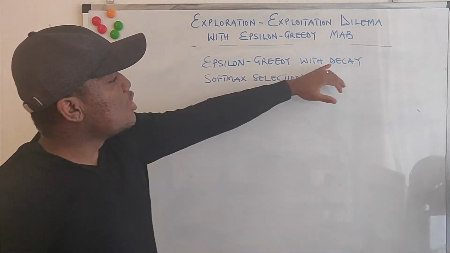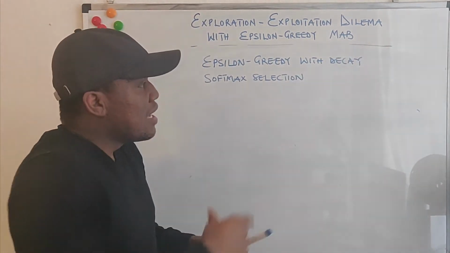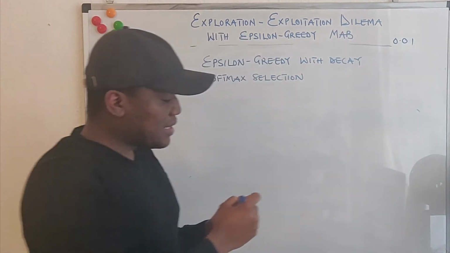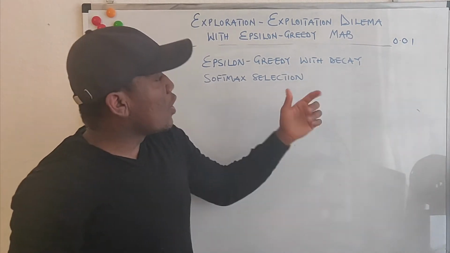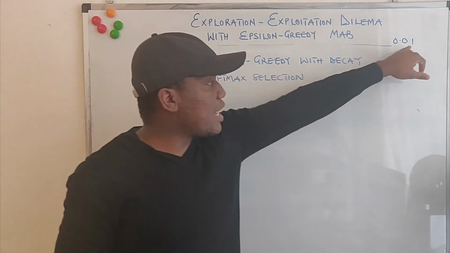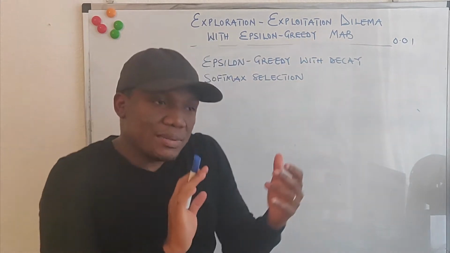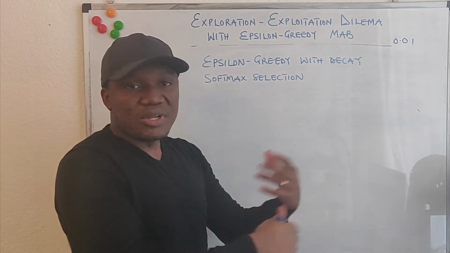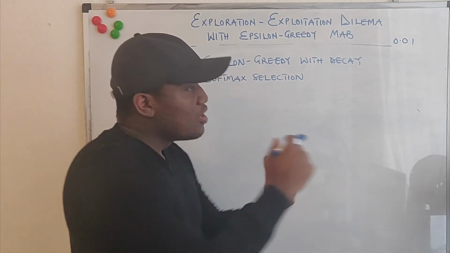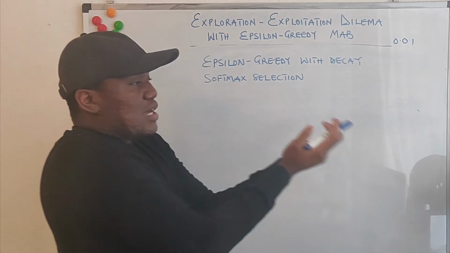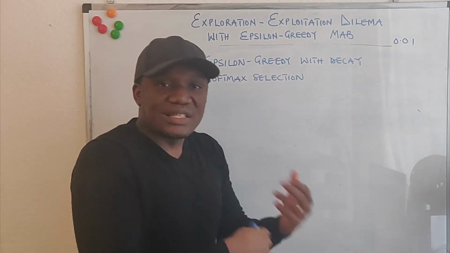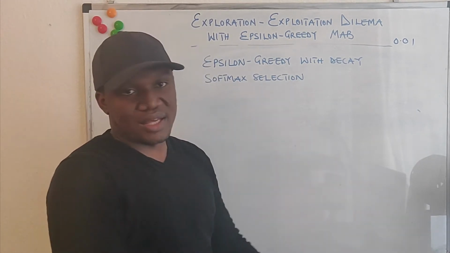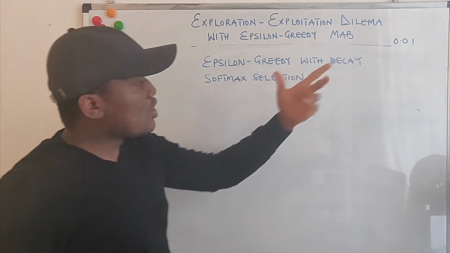So what you can do is add another parameter called decay, which is an even smaller number. You can set decay to, let's say, 0.01. After every n epochs or after every n trials, you multiply your epsilon by the decay. So your epsilon keeps reducing as the agent interacts more with its environment, because the agent is performing trial and error within the environment and using the reward signal from the environment to reinforce its actions. Once it has learned enough about the environment, it doesn't make sense to keep trying things. Okay, so that is it for epsilon decay.